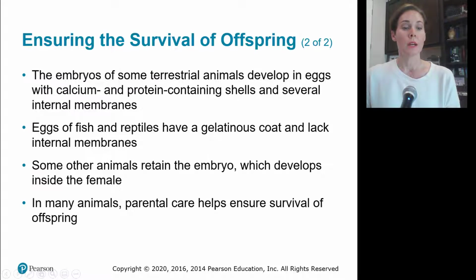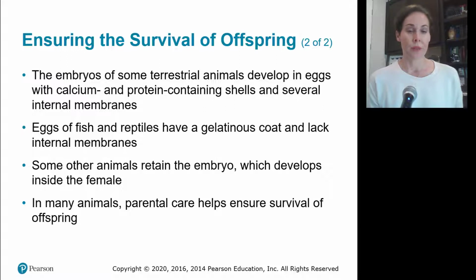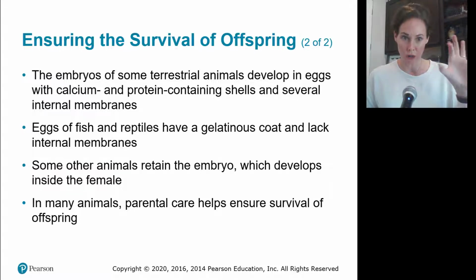Internal fertilization is often associated with mechanisms to provide protection of embryos and parental care of the young. So some protection of those embryos would be like developing inside of an egg, a calcium-rich, hard egg that is hard to get through. Or if you're a fish or a reptile, then your egg is softer. So think about if you have sushi or you've ever had caviar, you've seen pictures of caviar, right? Those are eggs of fish, and they're very smushy. They're very gelatinous in material.